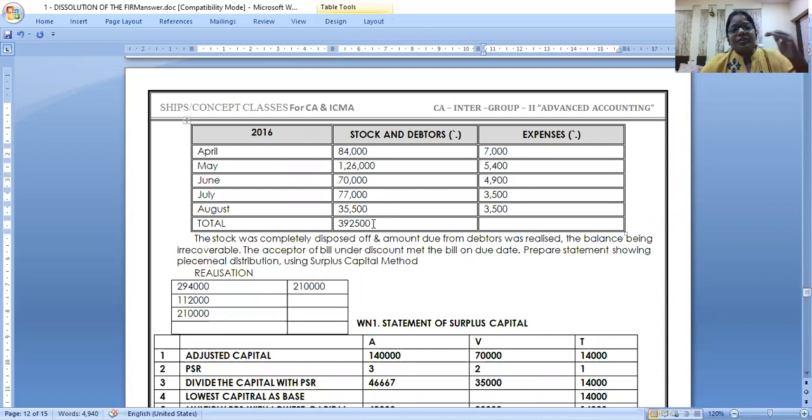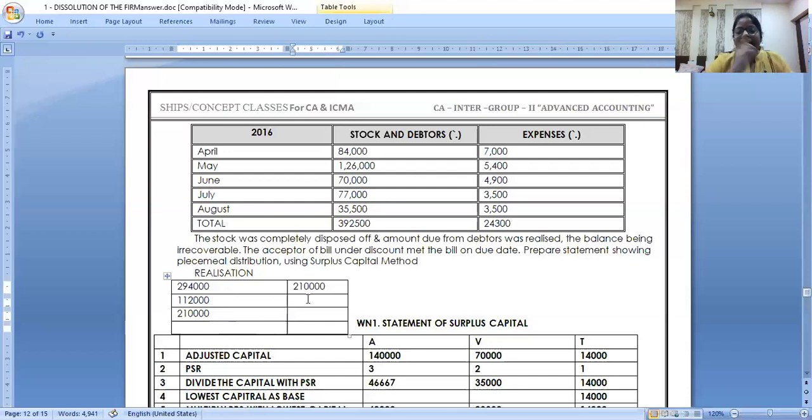And what is the total expense? See, every month you were incurring dissolution expenses, April, May, June. So what is the total of dissolution expenses? 24,300. Nice. Now see the magic. I have written the book value of assets. I'll write cash to realization at market value, 3,92,500, and the T format is complete. I'm just making it in brief.